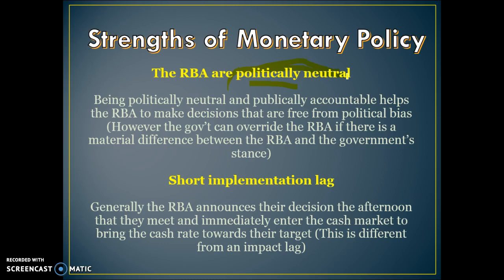Unlike budgetary policy, where it can take ages to get through the Senate and the two houses, the House of Reps and the Senate, monetary policy has a really short implementation lag. What that means is once the RBA announce their intention to raise or lower interest rates, they can immediately enter the cash market and bring the actual cash rate close to their target. So from the moment they announce, all right, we're going to loosen monetary policy, we're going to reduce interest rates to 1.5%, they can quickly enter the cash market and manipulate it.